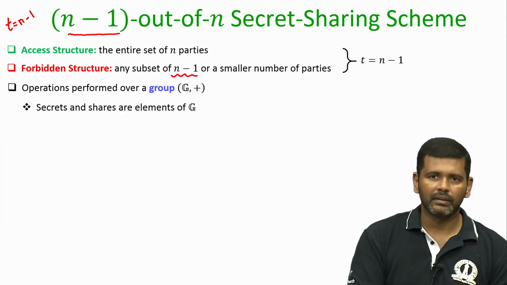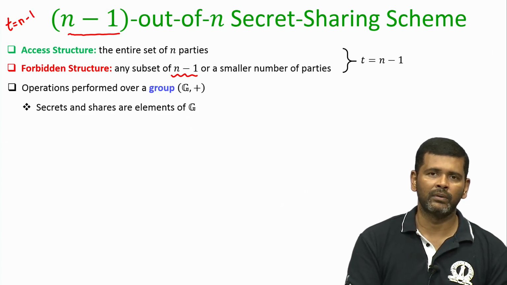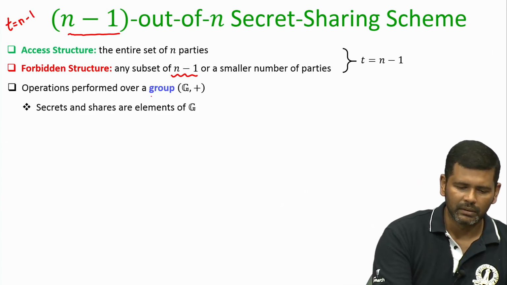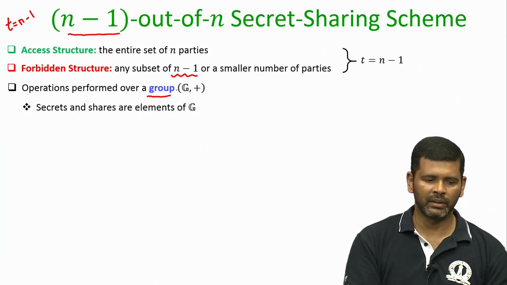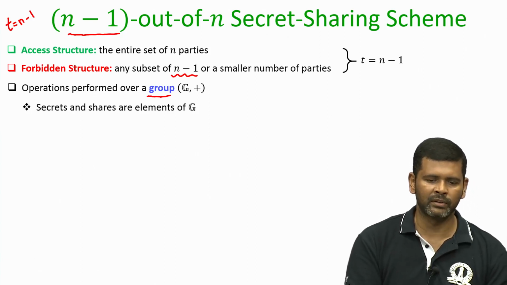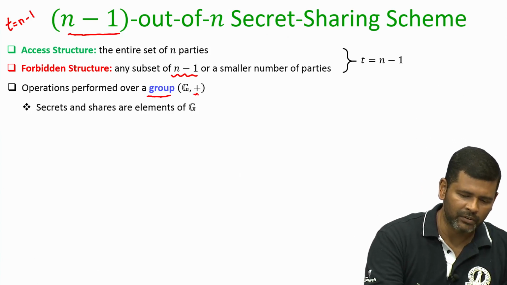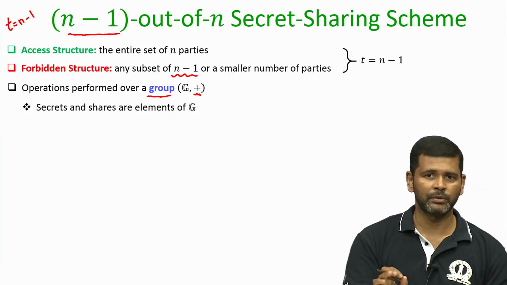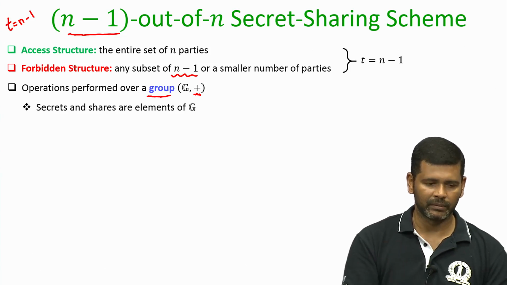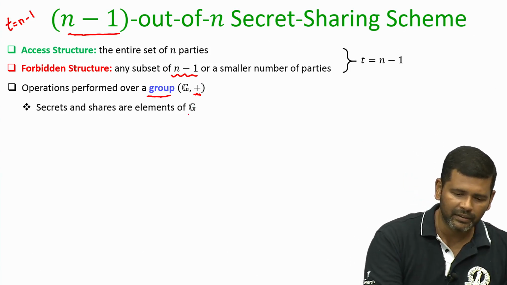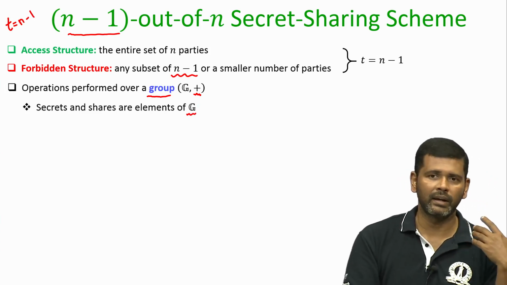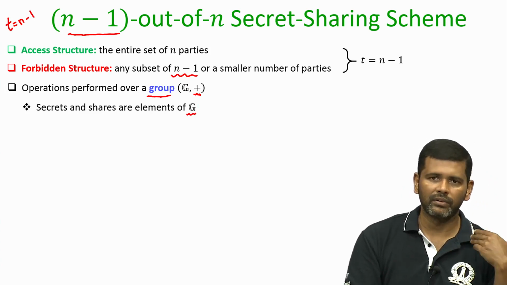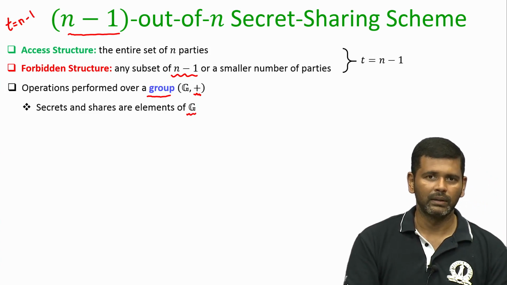So, let us see the instantiation of this n minus 1 out of n secret sharing, and here we will perform all the operations, namely the sharing and reconstruction, over an abstract group G with an abstract plus operation. Remember, this is an abstract plus operation that need not be numeric, integer, or real number addition. And here the secrets and the shares will be elements of the group. That means the dealer's secret will be an element of the group, the shares also will be elements of the group, and so on.